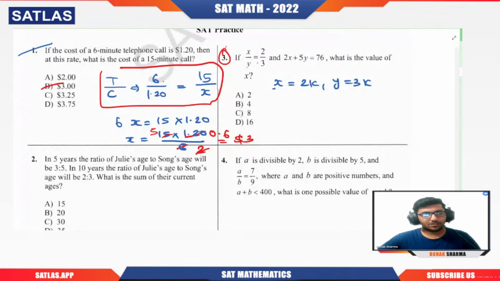So remember it, x is not 2. Some student will directly take 2. No, that is not correct. We don't know. Okay, if the ratio is coming out to be 3 by 4, it could have been 6 by 8 also, so we don't know the original value. That is the reason we assume it to be 2k and 3k.